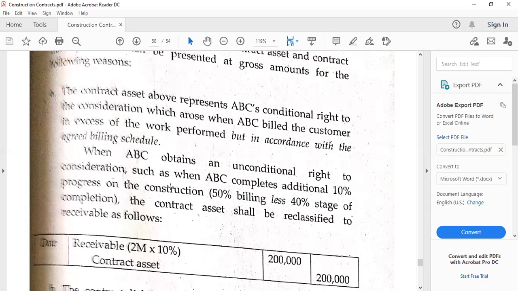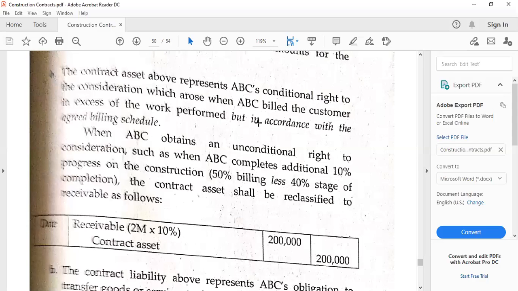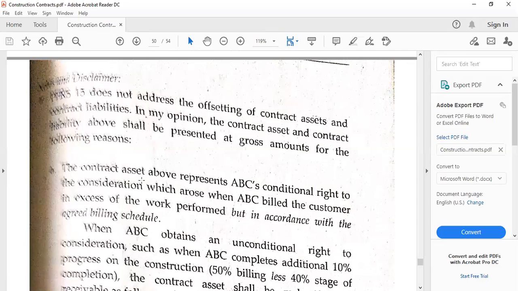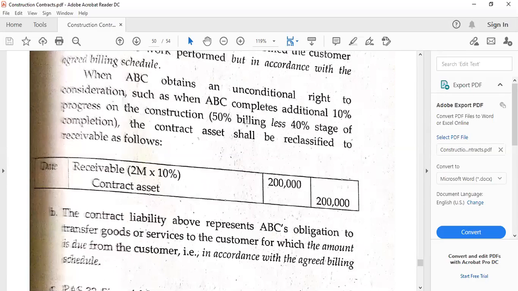Then in this case, there is a note and disclaimer portion here. Actually, this part here just discusses that the author strongly believes that contract assets and contract liabilities have to be presented at gross amounts because they are actually not to be offset, as they are separate types or groups of assets and liabilities. However, this is just the professional opinion because PFRS 15 does not address the offsetting. So that's why the contract assets and liabilities have to be presented at, of course, gross amounts.